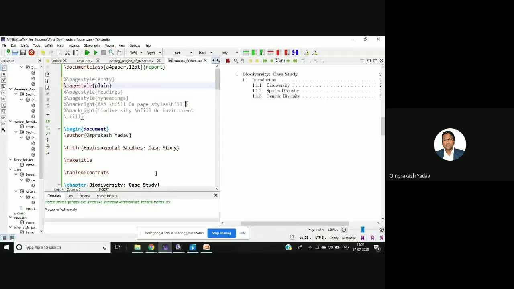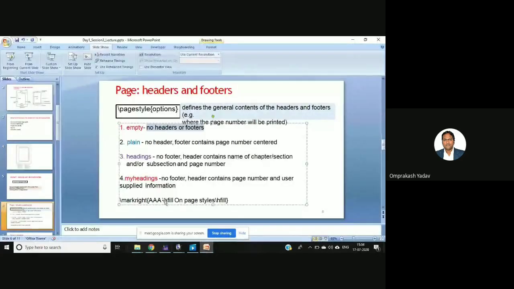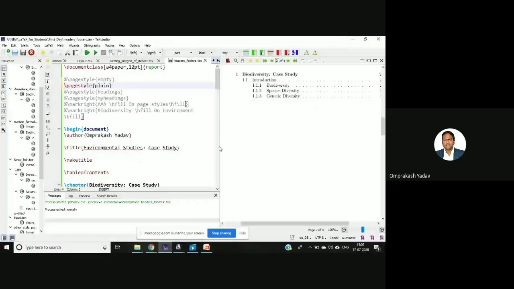Now I'll just comment this out and say plain. If you are having the plain, then no header, but the footer contains the page number, which is at the center. By default it was coming the same way, right? The footer was there, and the page number was at the center. So let me run this.